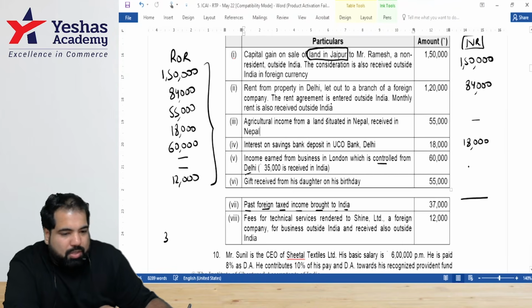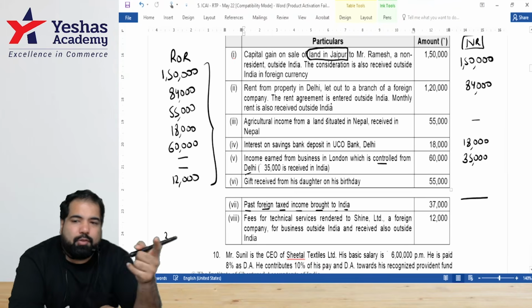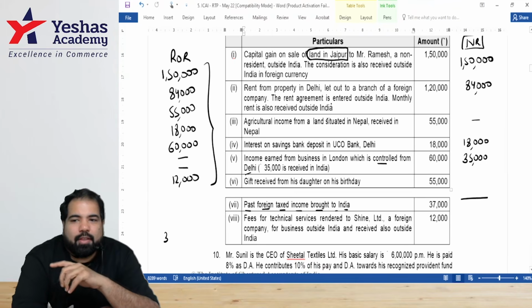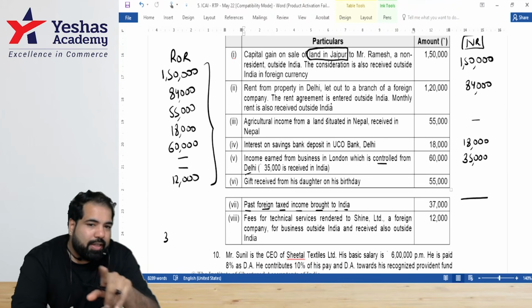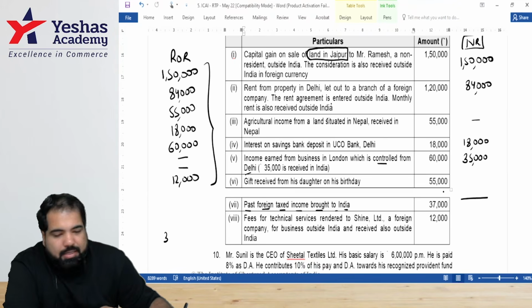Next. Excellent, guys. Control we don't have to see because he's an NR. We don't have to see it. So how much is received in India? 35. Stop, stop, stop. What was it, R and OR? Then received in India is 35. But controlled is 160. So which one will you take? 60. All right. Guys, next.